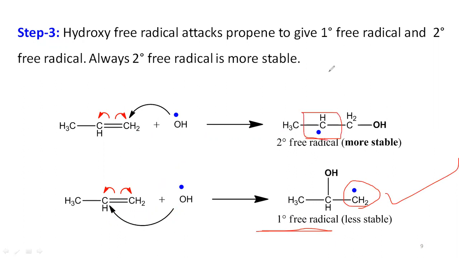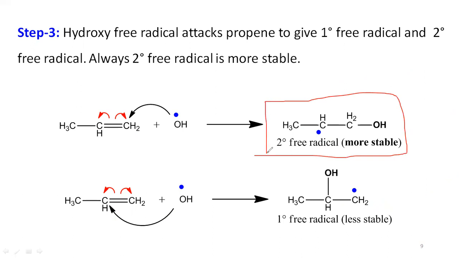According to the stability of free radicals, tertiary free radicals are more stable than secondary, and secondary more stable than primary. So here the obtained components are a secondary free radical and a primary free radical, and the secondary free radical is the more stable one, so it is involved in the next step.